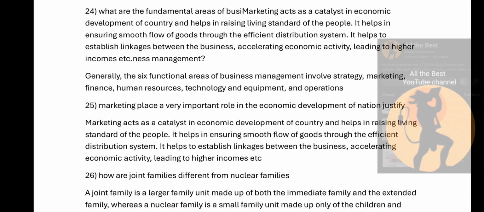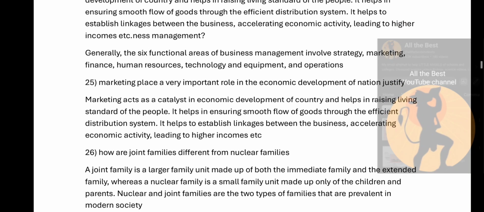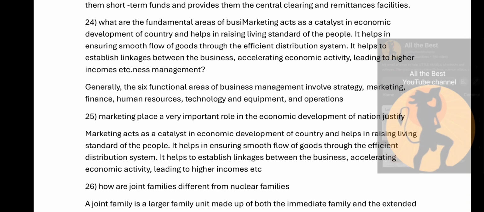See, the question was, what are the fundamental areas of business management? Okay. So, the answer continues. Generally, the 6 functional areas of business management involve strategy, marketing, finance, human resource, technology and equipment, and operations.